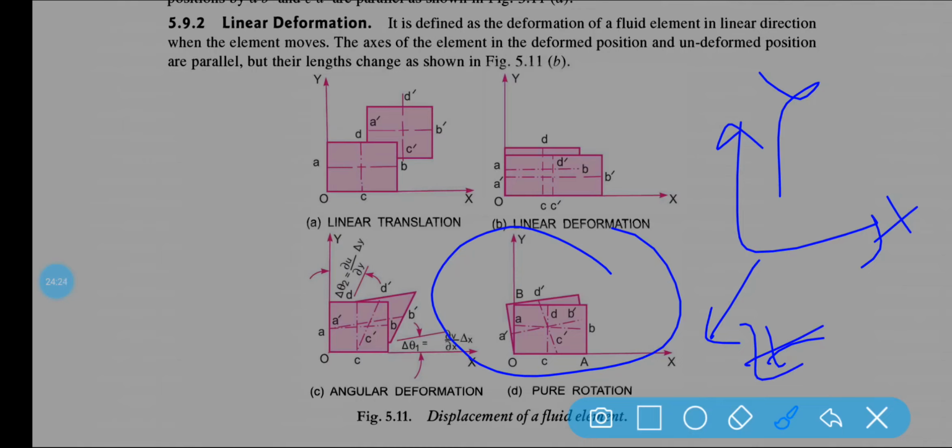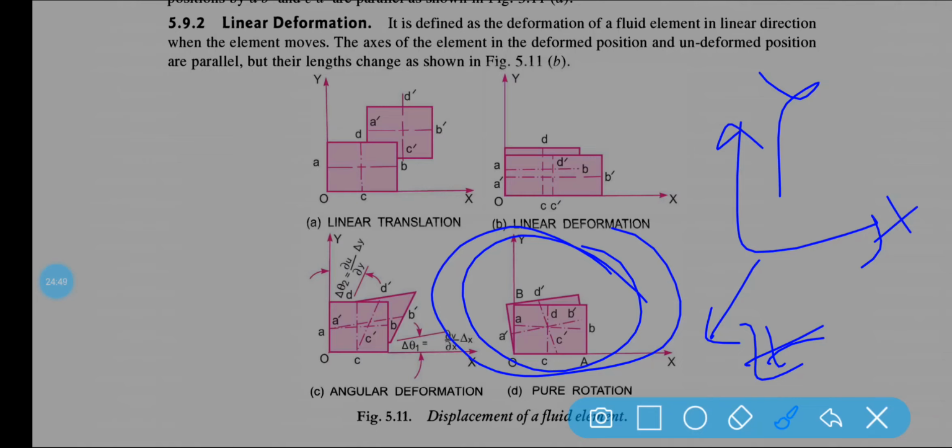Both of its axes, horizontal as well as vertical, rotate in the same direction. It is not rotating in different directions. In the figure you can see it is rotating in the same direction, and both axes are perpendicular to each other.